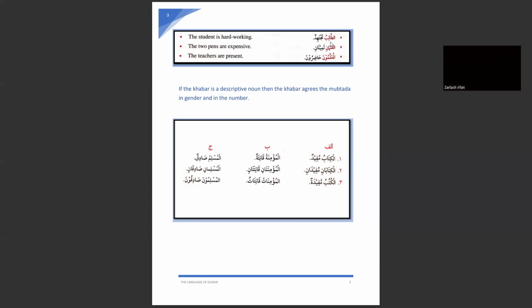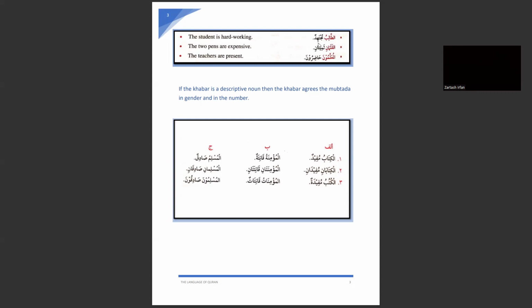We have learned 7 types, or kinds, of marifa nouns. So a noun with which al is attached is one of the types of marifa nouns. And here you can notice that the descriptive noun which is describing our mubtada is in the state of nakira.